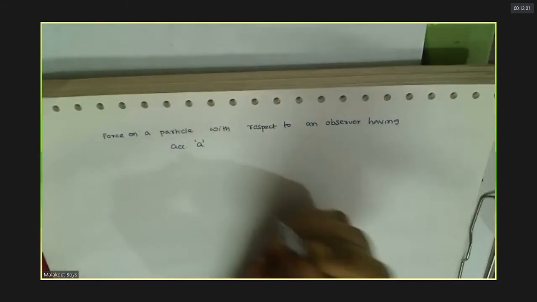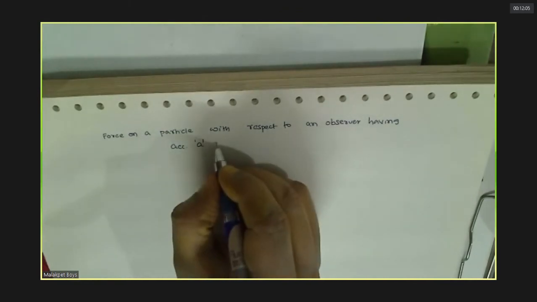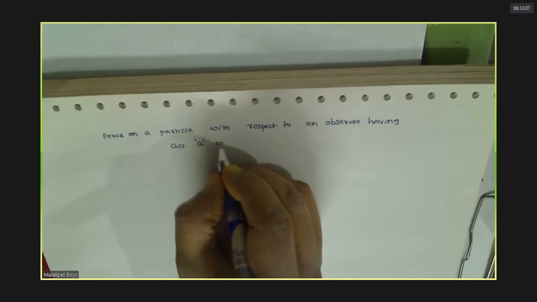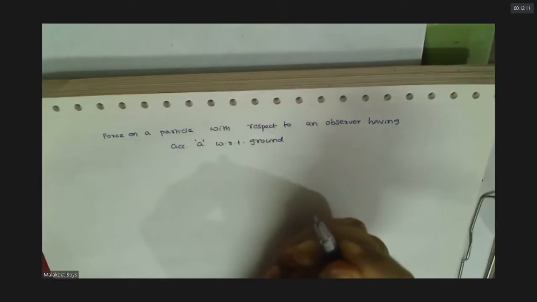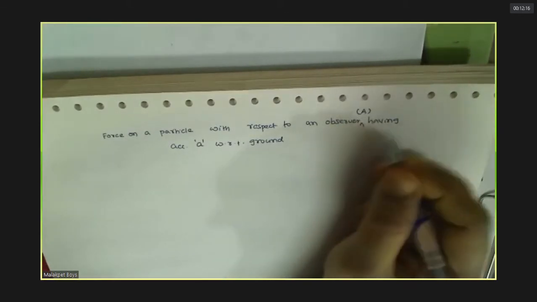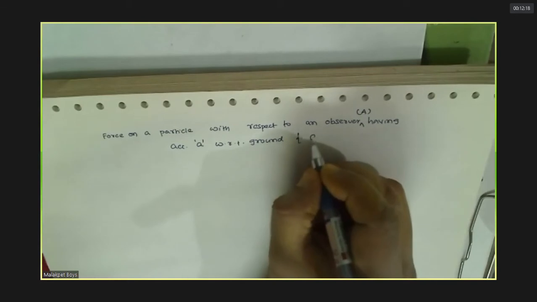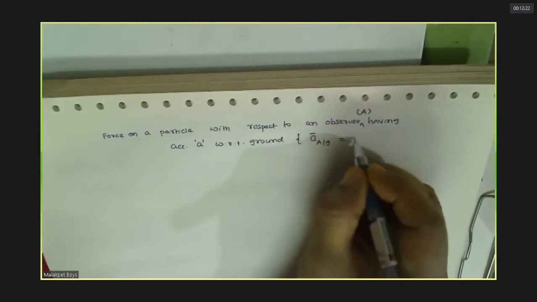Force on a particle with respect to an observer having an acceleration A. Okay, with respect to ground. Understood the statement? Let's say the observer is some A, for example. That means the acceleration of A with respect to ground is A.